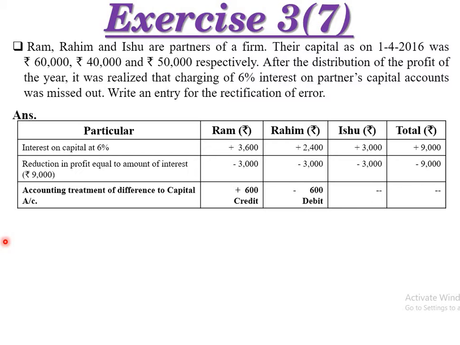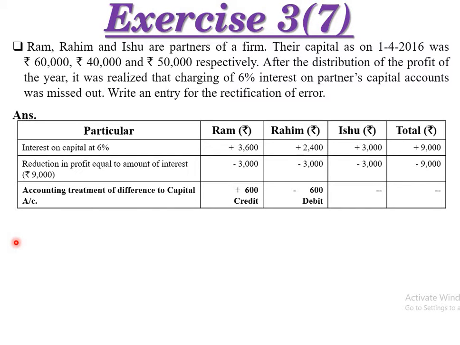First of all, Ram already received 3,000 rupees in the profit, but the interest on his capital is 3,600. So the amount of 600 is more, so it will be credited. Rahim already received the profit amount of 3,000 rupees, right? And the interest on capital that will be deducted from his capital is 2,400. So in the partner's capital account it will be credited, that means added. The partner will get the benefit, but we are talking about the firm.